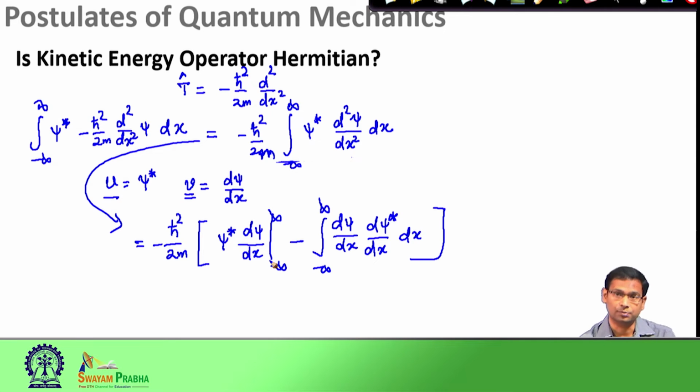I use the same argument that if it is a well behaved wave function, then it must vanish at minus infinity and plus infinity, and also its first derivative should become 0 at minus infinity and plus infinity. So, therefore, this term is again 0 and I am left with this minus and minus sign becomes plus sign, h bar square by 2 m.